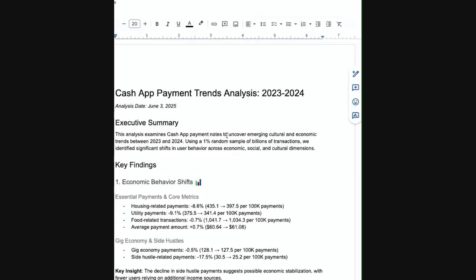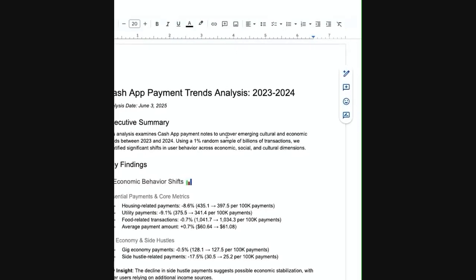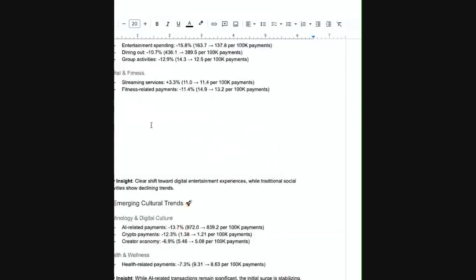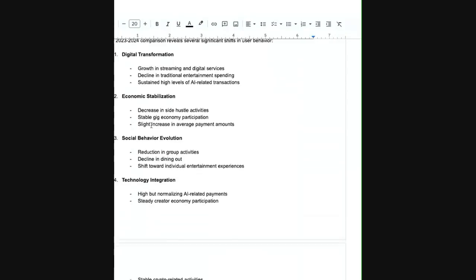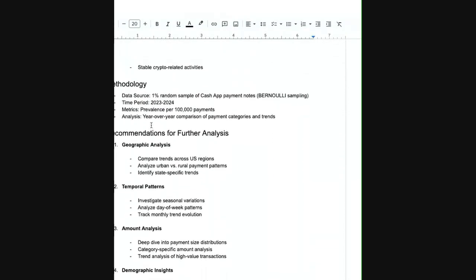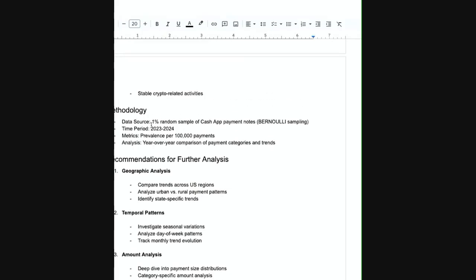So you can see here, it created this document for us, wrote an executive summary, summarized some of the key findings and the overall narrative, as well as included methodology. So this is really just showing how it's able to automate that next step of analytics and socializing the results.